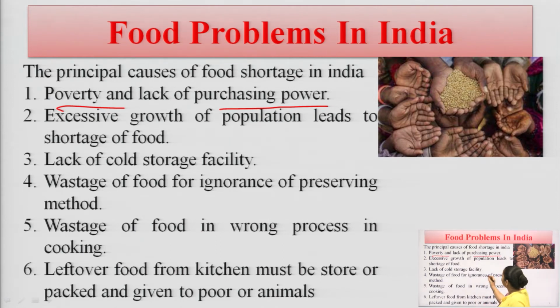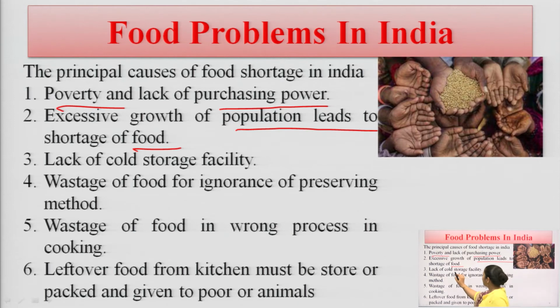Second, excessive growth of population leads to shortage of food. As we have told you, our population is increasing day by day, so there is a need for proper land, and we are not able to provide proper land for our farmers. So there is a shortage of food items. We are not able to maintain an equilibrium between the population and agriculture. So this is also a very big issue.